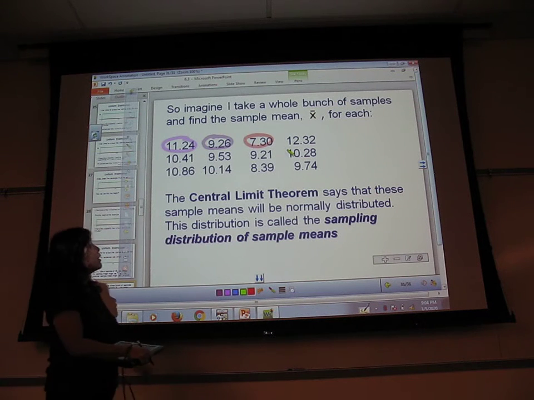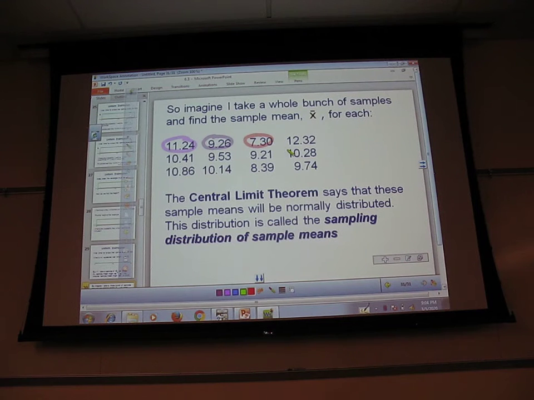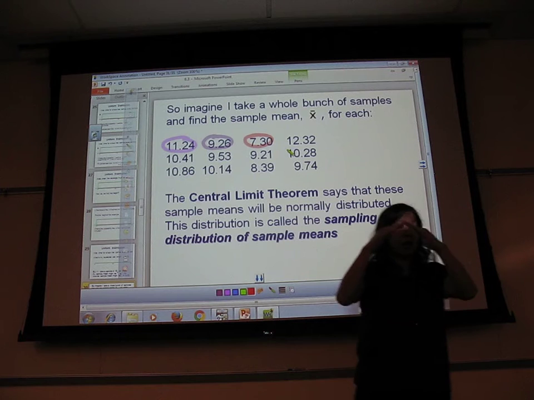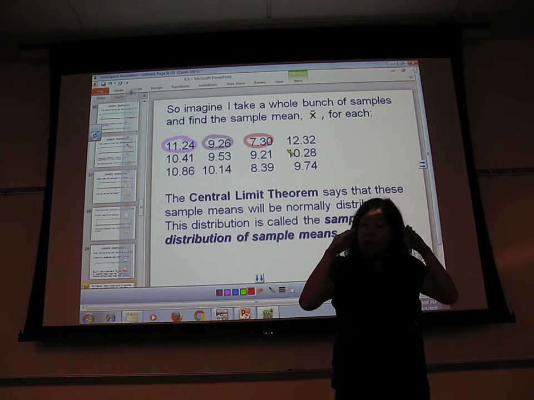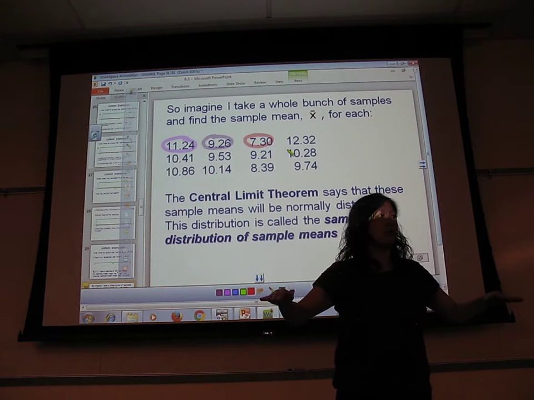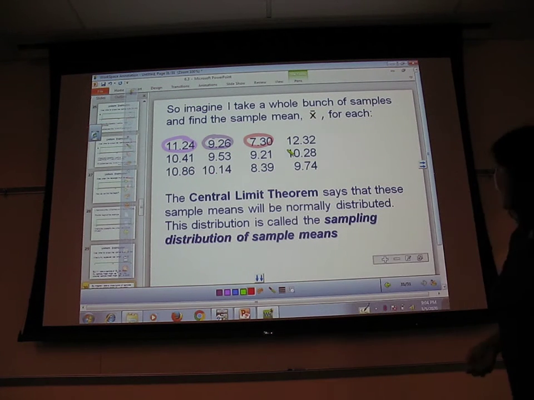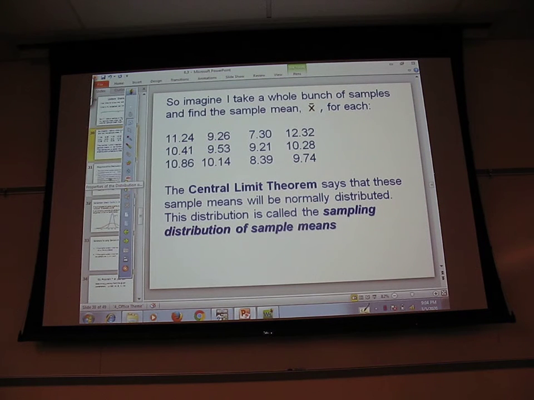All right. The central limit theorem says that these sample means are going to be normally distributed. That means that they're going to be centered around 10, around the mean. Most of them are going to be there, and then they're going to be fewer and fewer the further and further away you get. Forms a normal distribution, which is super cool. We call that the sampling distribution of sample means. And we're going to talk about some of the nifty things about them.